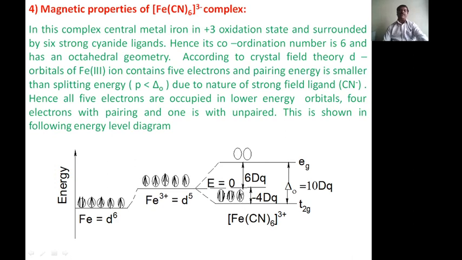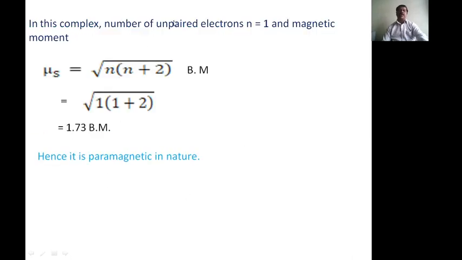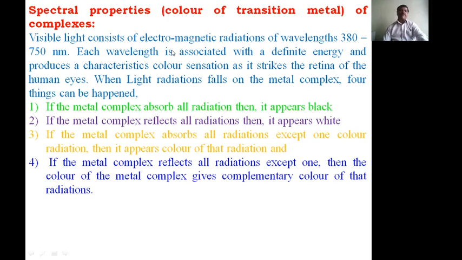This complex contains 1 unpaired electron, and hence it is paramagnetic in nature. Therefore, in this complex n is equal to 1. The magnetic moment mu s is equal to the square root of n into n plus 2, in Bohr magneton, which is 1.73 Bohr magneton. Since the mu s value is greater than 0, it is paramagnetic in nature. These are the magnetic properties of the compounds.